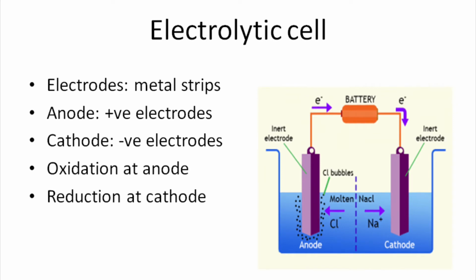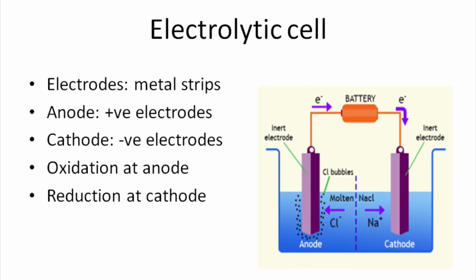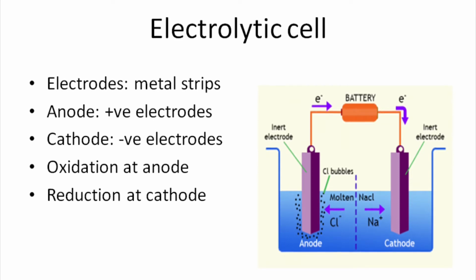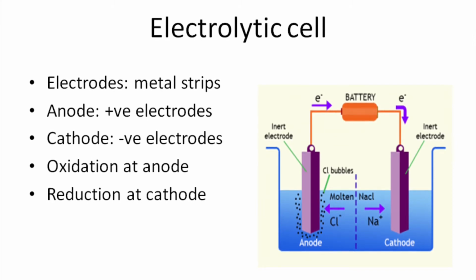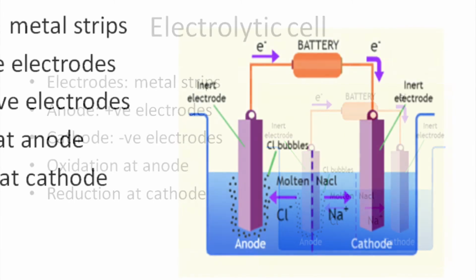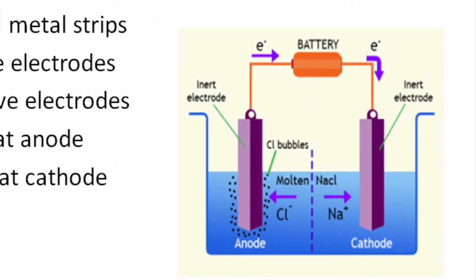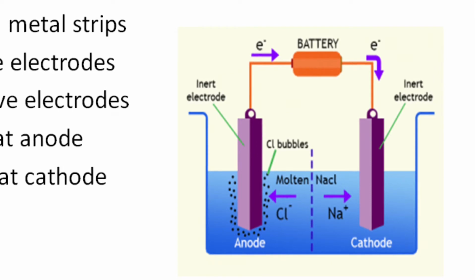This applied EMF causes a migration of the negative ions, that is the anions, towards the positive electrode. Positive electrodes are called anode, and the positive ions, that are cations, migrate towards the negative electrode, and negative electrodes are called cathode. This battery also functions to cause a movement of electrons from the anode to cathode through the external connecting wire. A schematic diagram of the electrochemical cell is represented here.